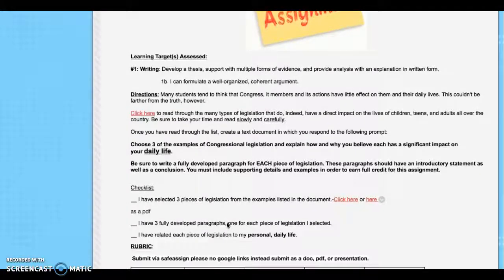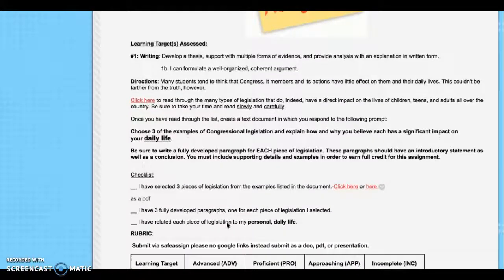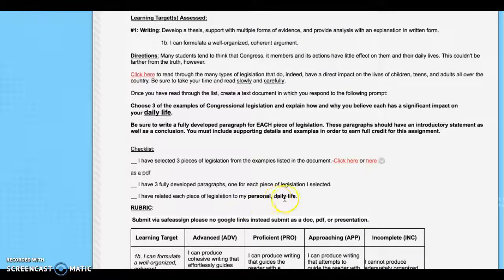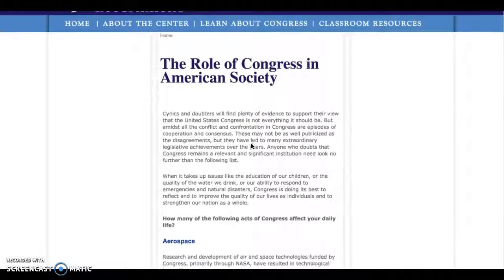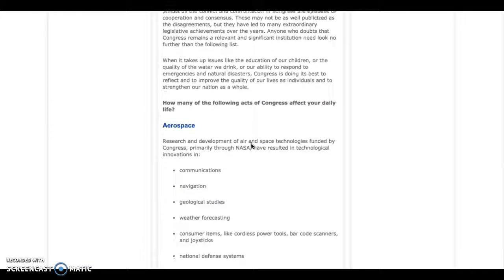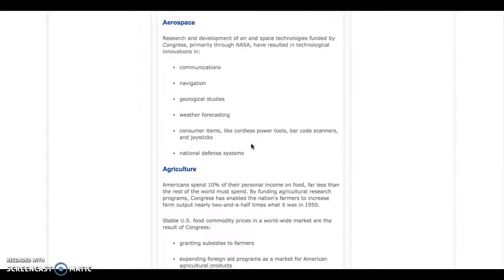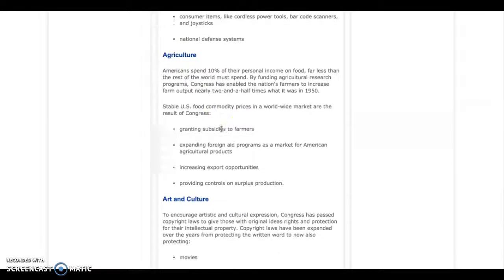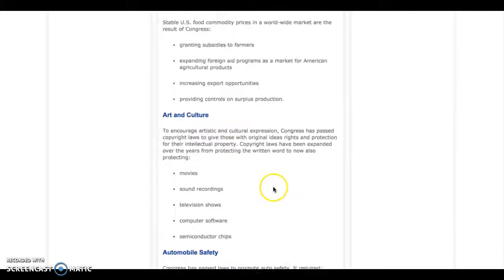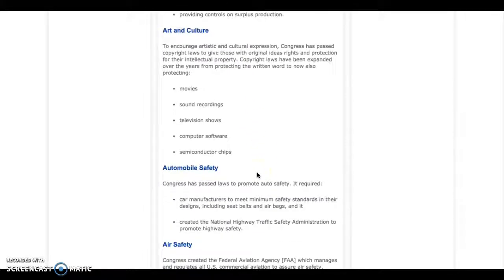You should explain what the piece of legislation is, and then go in depth about how it affects you personally or affects your daily life. If you click on here, I have the role of Congress, and it talks about all these different acts that have been passed. What I want you to do is be specific. Talk about a specific agricultural act that was passed. Talk about a specific art and cultural act that was passed. Talk about a specific automobile safety act that was passed.